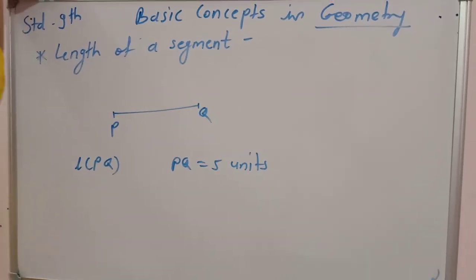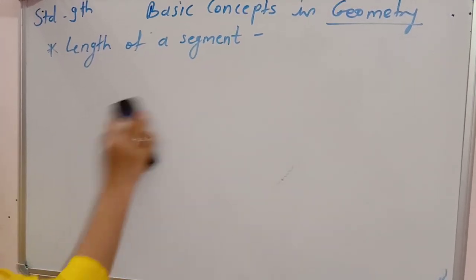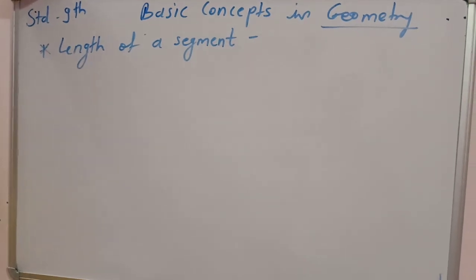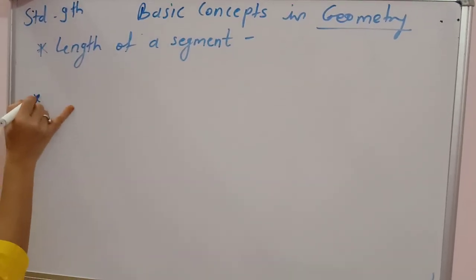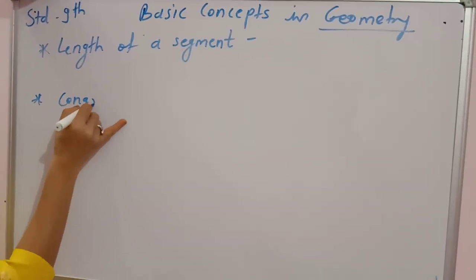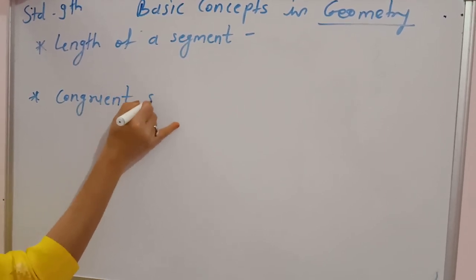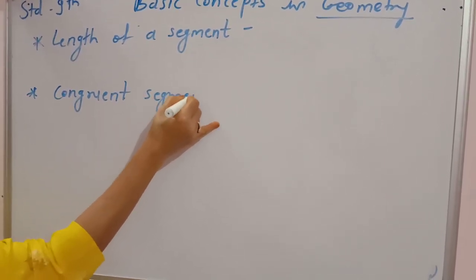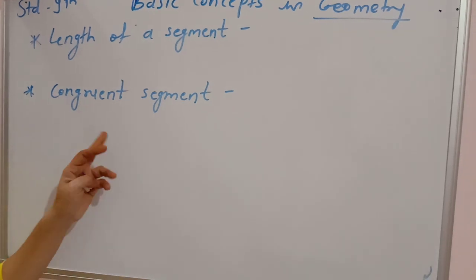Now the next concept is congruent segments. You can understand it from the meaning.